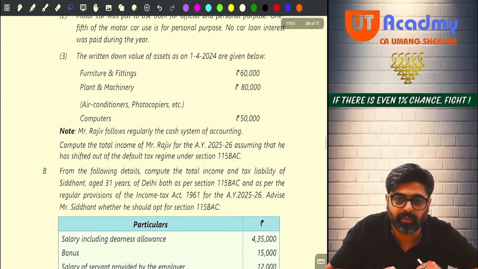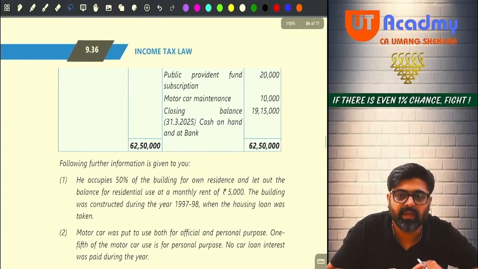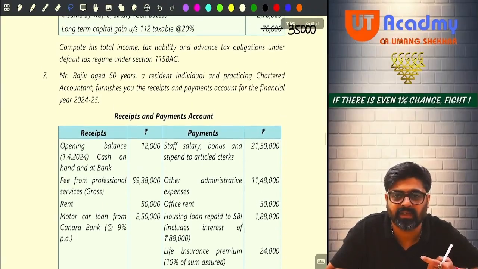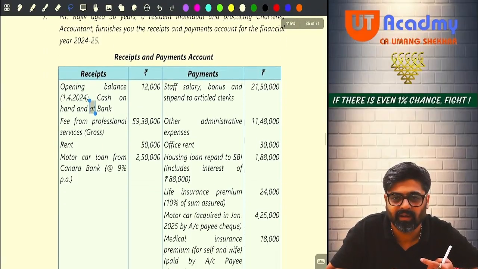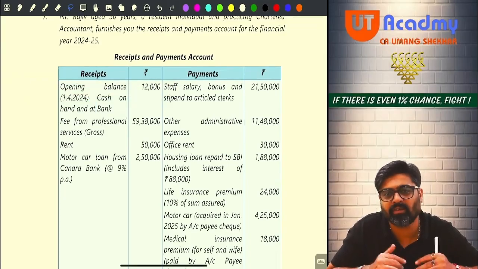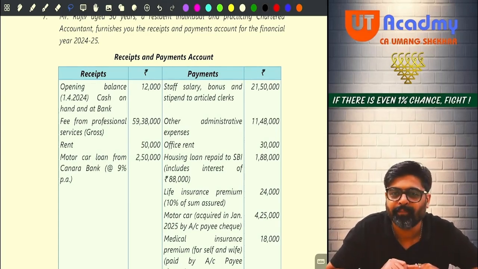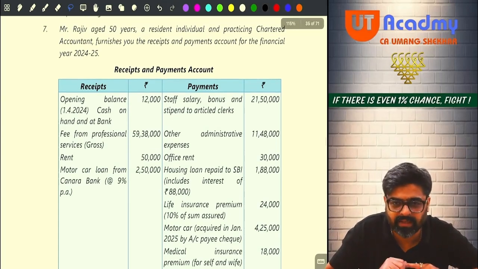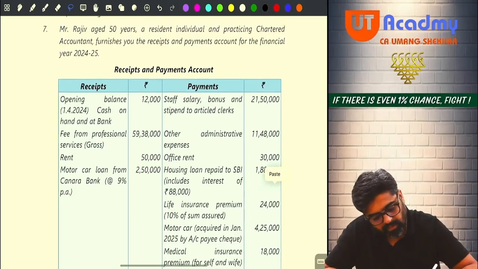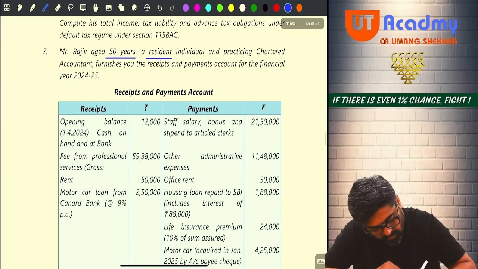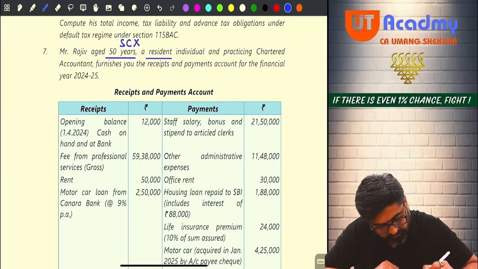So few students will be very smart students. Even after giving the receipt and payment account, they will not understand that this is a cash system which is being followed. So for these smart students, let us give the note also. Okay, we are not smart, we will understand. Now tell me, Rajiv, what is the age? 50 years. So if his age is 50 years, he is a senior citizen or not a senior citizen? Not a senior citizen. He is a resident also, okay? But not a senior citizen.